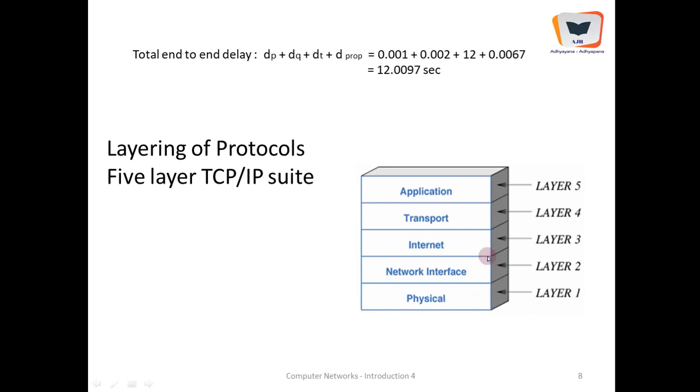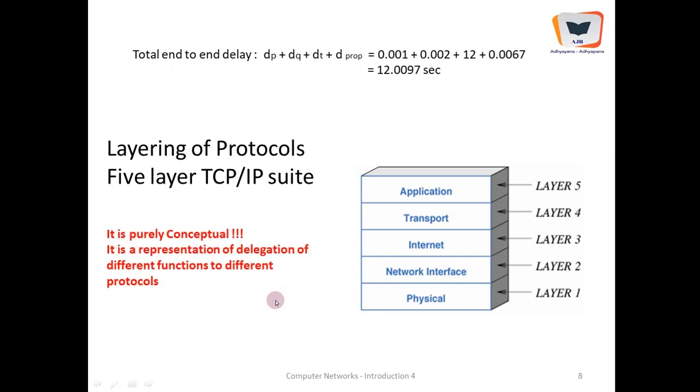It is broken into 5 layers: application layer, transport layer, network layer, link or network interface layer, and physical layer. This is the layering concept in present day internet, and it is called the TCP/IP suite.